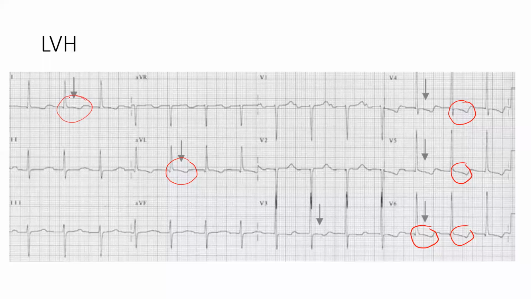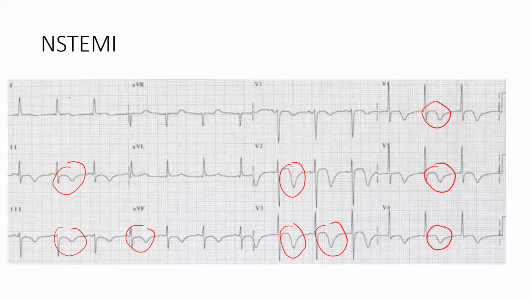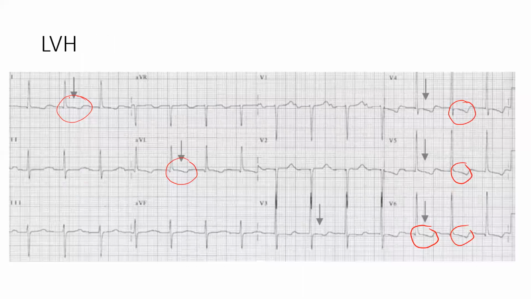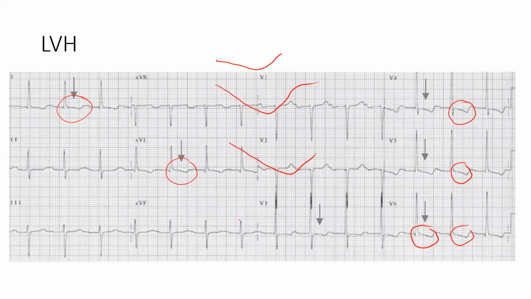Look at this one. And then look at this one. This is N-STEMI. They are more of a deep, slightly symmetrical T wave inversions. Whereas this one you see, it is more of a down sloping and then a T wave like this. This is of N-STEMI. This is of LVH.